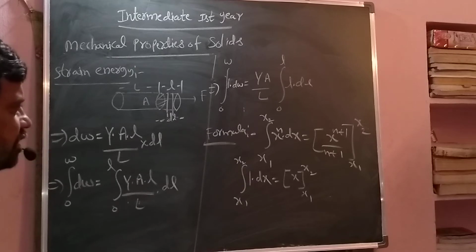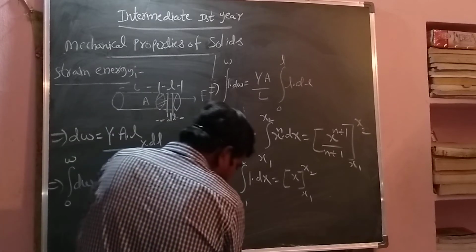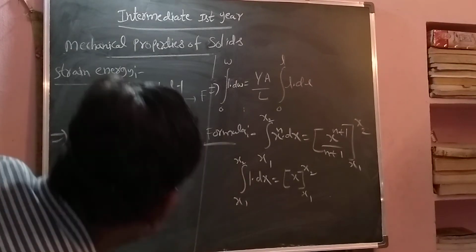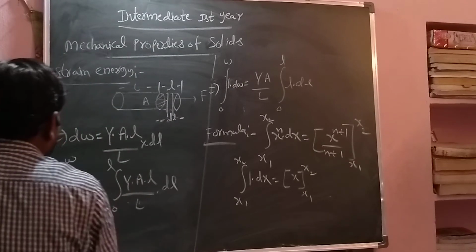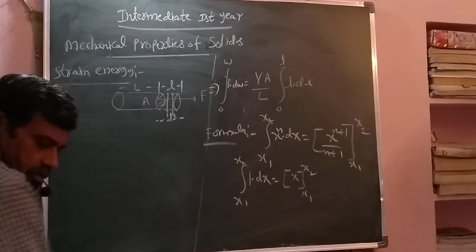Okay, now what we are writing: integration 1 into dw, with limits from 0 to W, lower limit, upper limit.